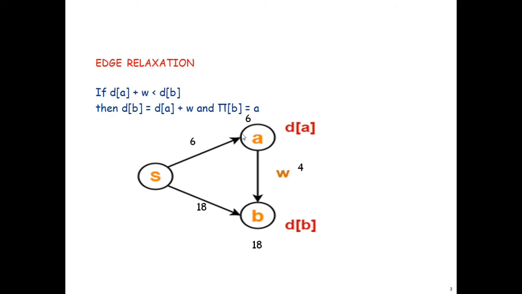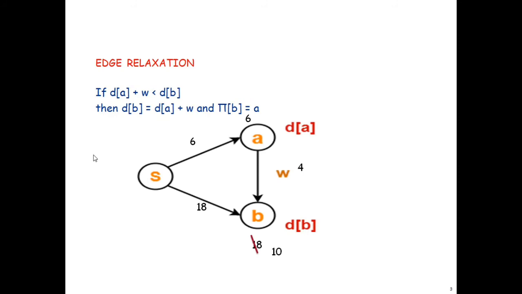D of A, that is 6, plus W, that is 4, gives the value 10. And what is D of B? The already existing D of B is 18. So 10 is lesser than 18. If this condition is satisfied, D of B will be updated with D of A plus W. So D of B will be updated to 10. So 18 has updated to 10. This is the major principle behind Dijkstra's algorithm.